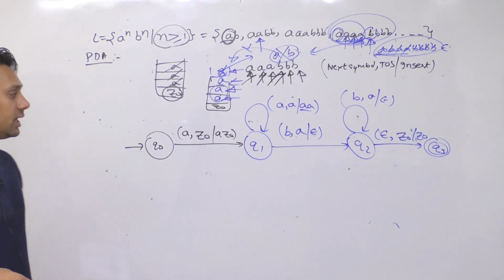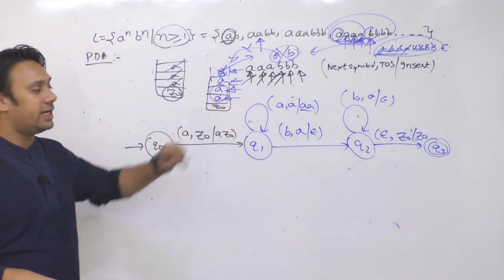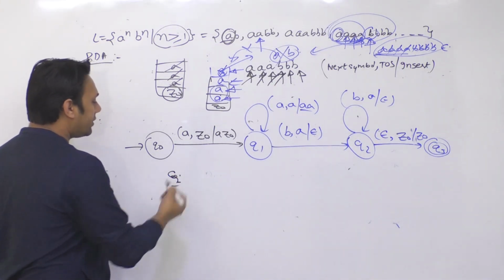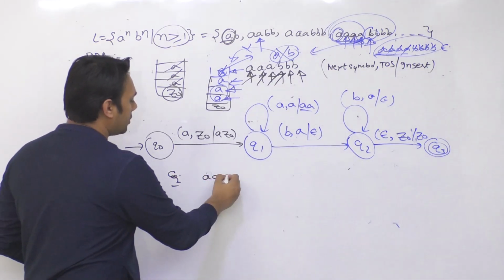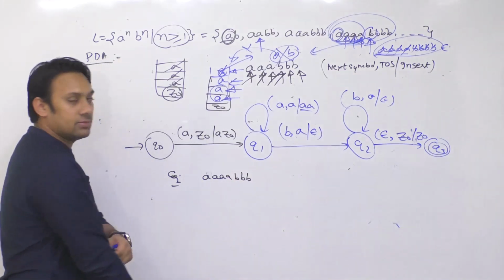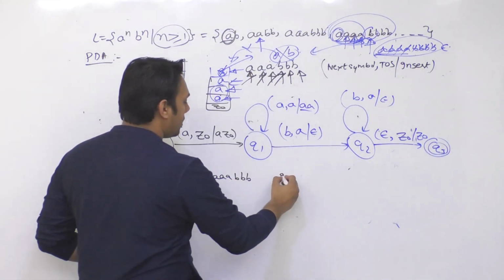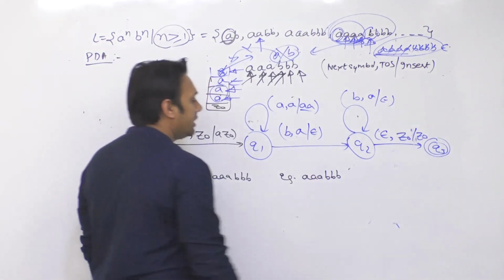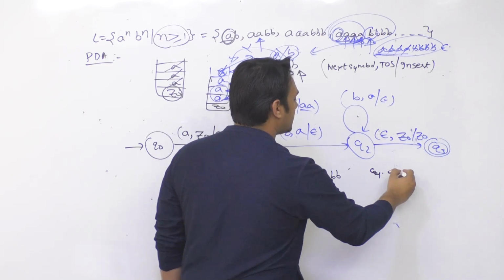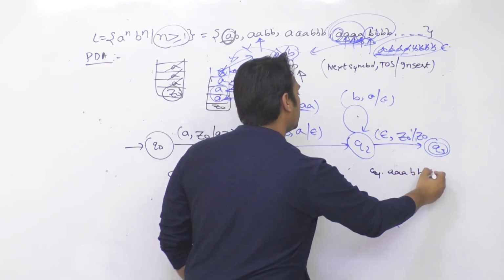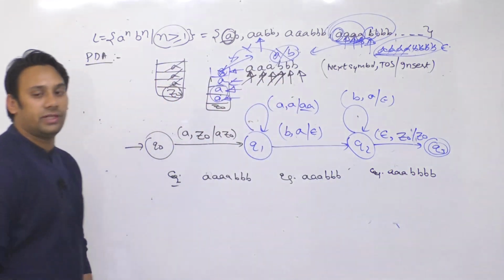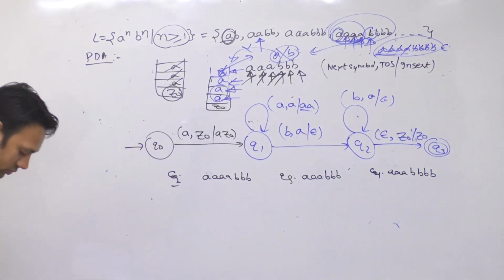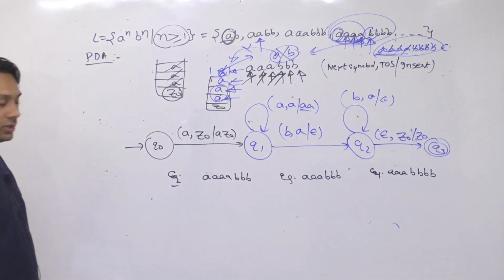Okay, so let us see how this entire thing will work. We'll take 3 examples here. The first example is when the number of A's is more and the number of B's is less. The second example is when the number of A's and the number of B's are equal. And the third example is when the number of A's is less and the number of B's is more. I think Pratibha, these examples will answer your question. It will answer all your queries.